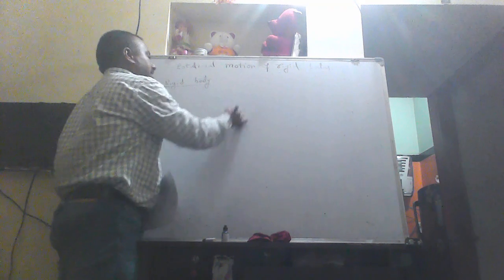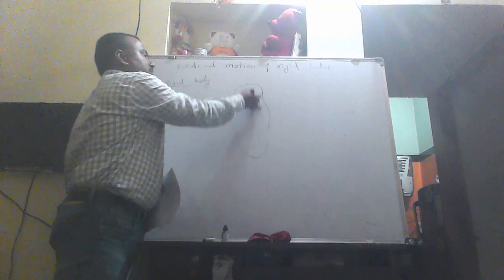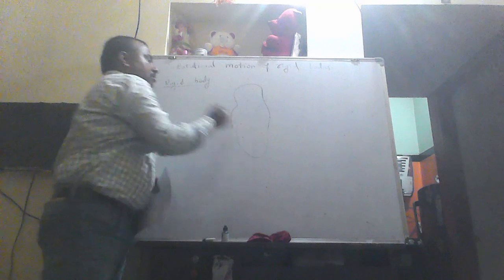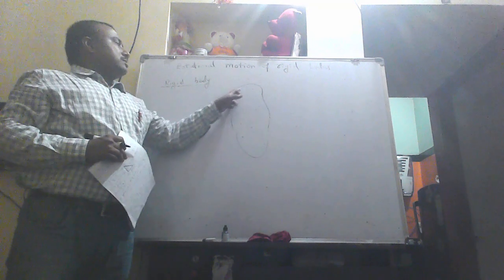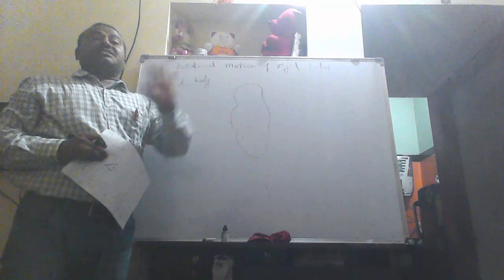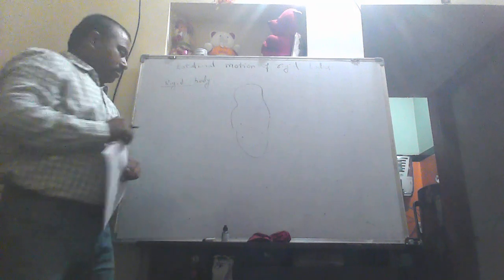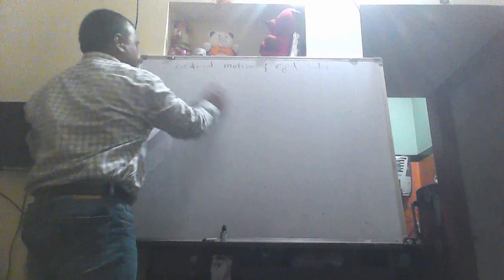For example, take any arbitrary shaped body like this. It is made up of so many particles. If you put any external force on this, the distance between any two particles remains unchanged. So such a body is called a rigid body. Okay, so we are discussing the rotational motion of rigid bodies.